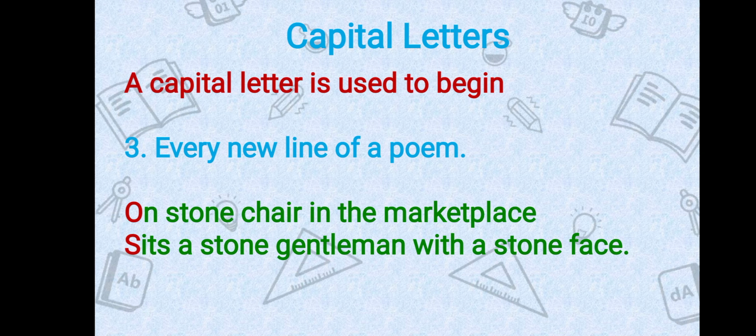A capital letter is used to begin every new line of a poem. Hopefully you have observed that. If you have not observed, now observe it. Whenever we start a new line in a poem, we start it with a capital letter. See, these are the two lines of the poem: On stone chair in the marketplace sits a stone gentleman with a stone face. So here we have started these lines with capital letters because these are the lines of a poem.